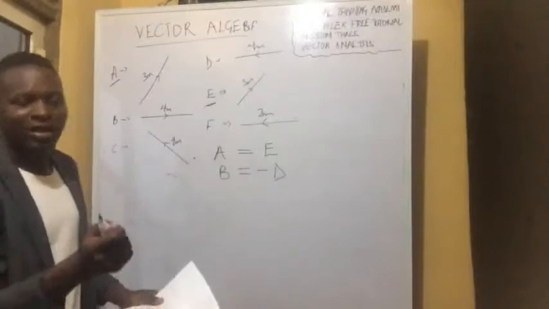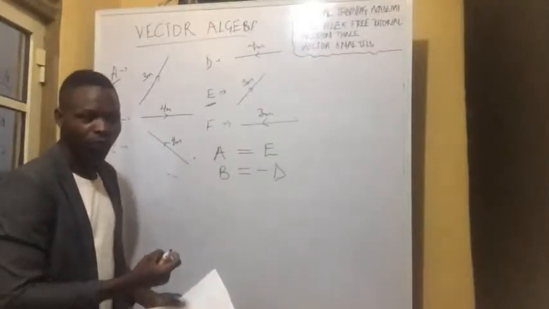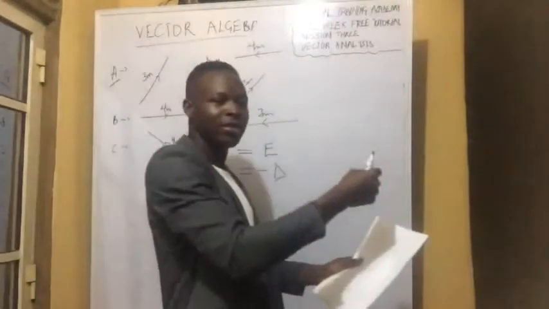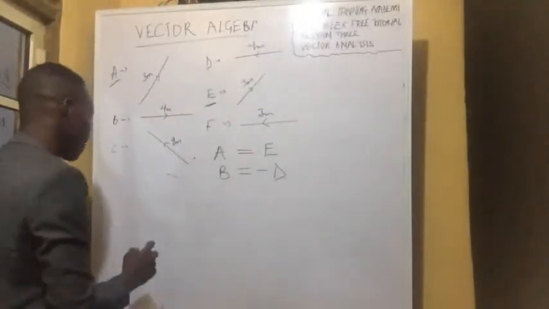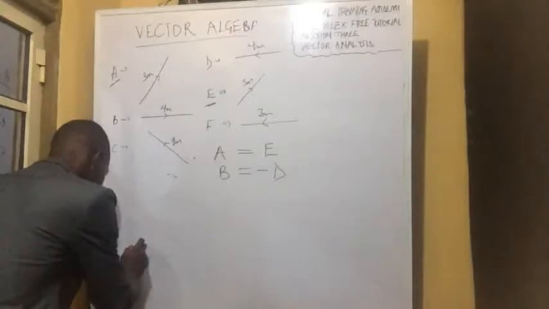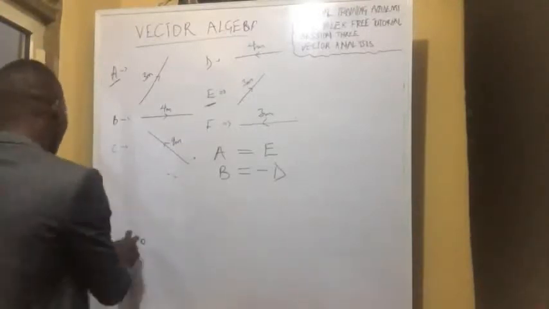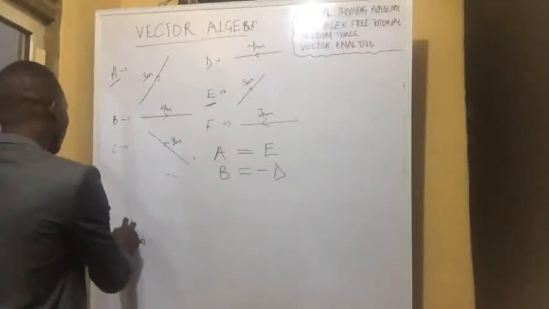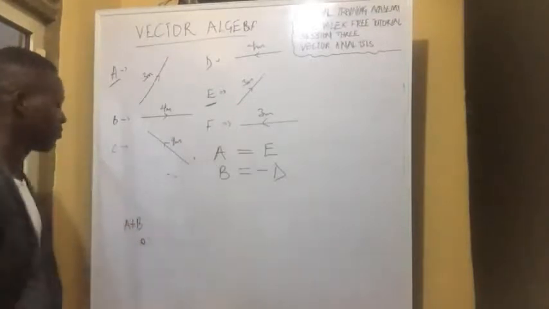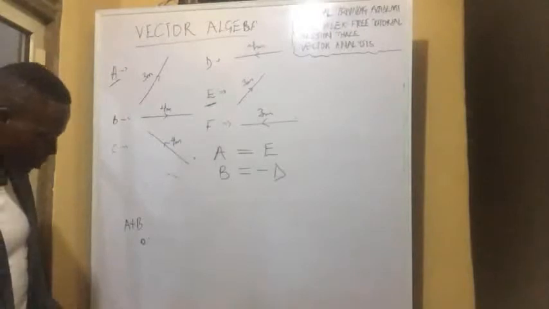You take the bottom of one of them and you attach it to the head of the other. So let's say we are moving from an origin here and they tell you get A plus B. How can we do that?